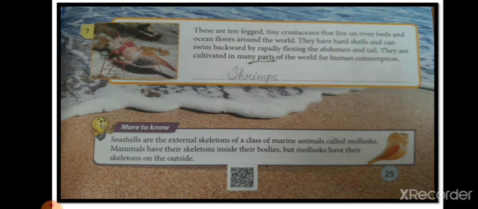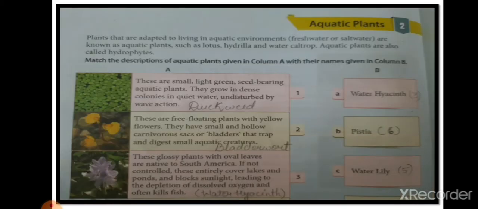Now, come to know more. Seashells are the external skeleton of a class of marine animals called molluscs. Mammals have their skeleton inside their bodies, but molluscs have their skeleton on the outside. Okay, there is an animal known as mollusc. Its skeleton is not inside the body. That shell covering is its skeleton. So this is all about molluscs. Let's move further to the next chapter.